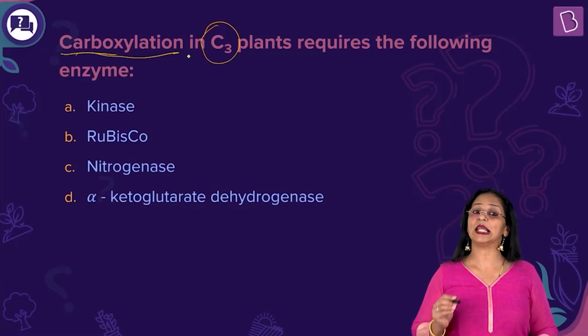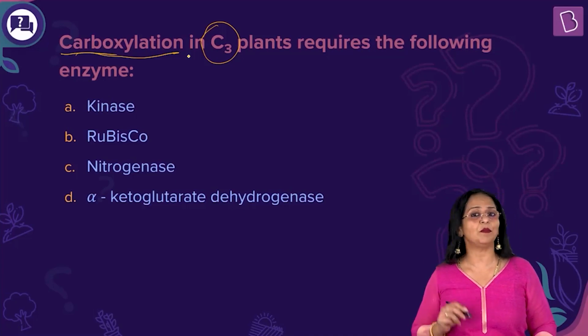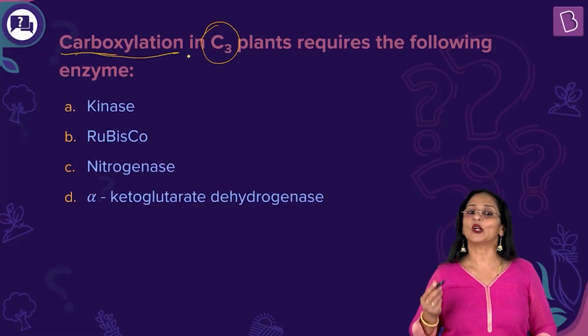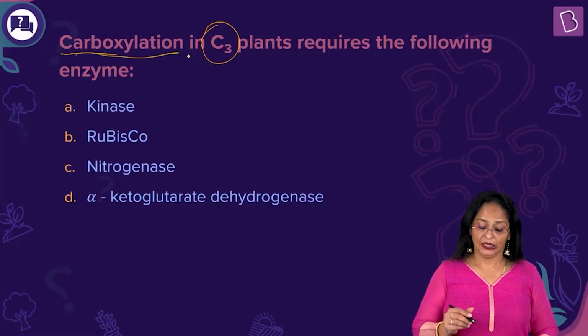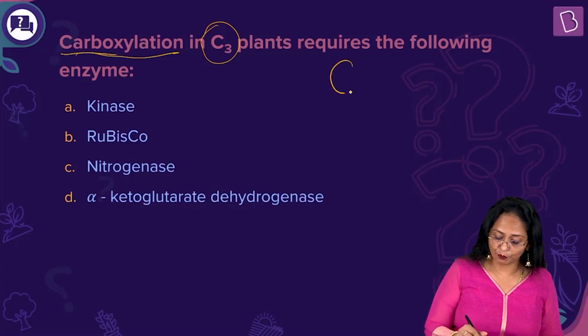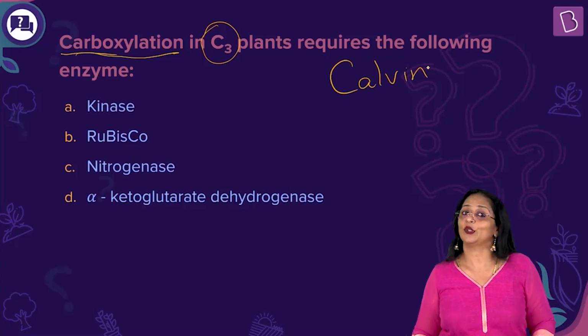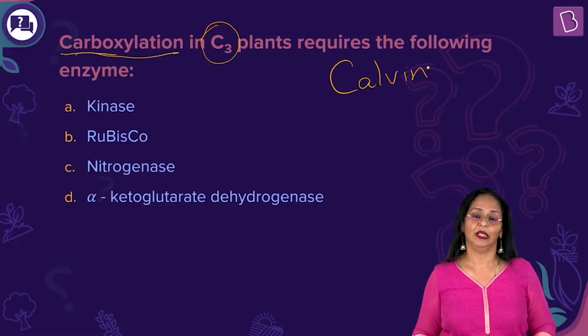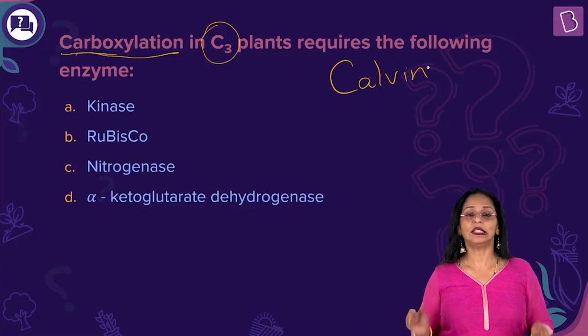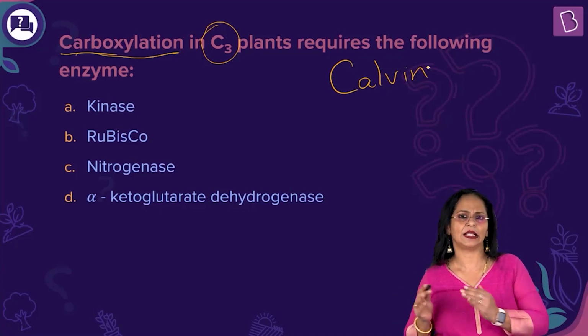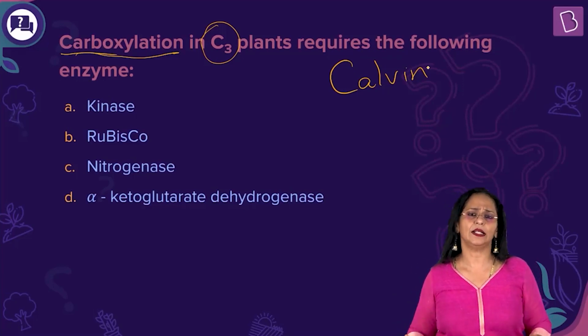It takes place in the dark reaction or the light independent reaction, which we call the dark reaction. This was clearly studied and put forward by a scientist by the name Melvin Calvin. So we also call it a Calvin cycle. Now, the entire Calvin cycle is divisible into 3 stages or 3 steps. Easy to study it like that.